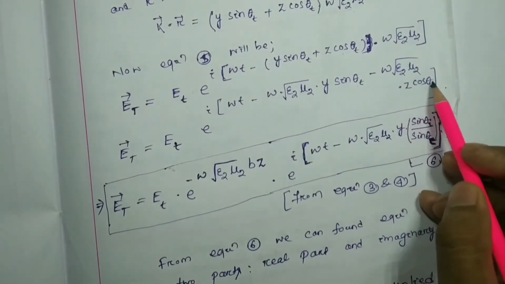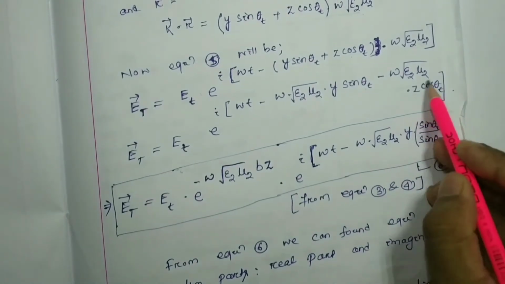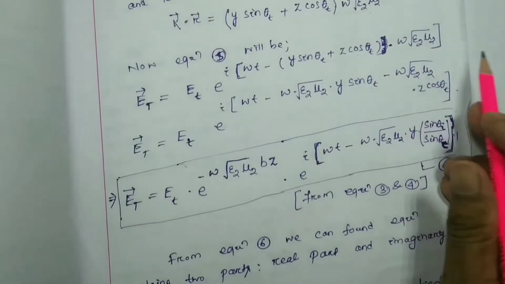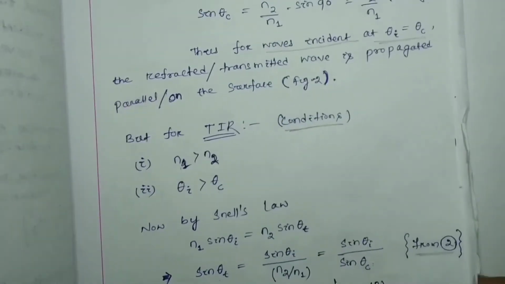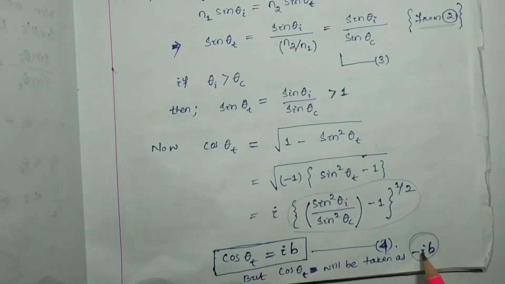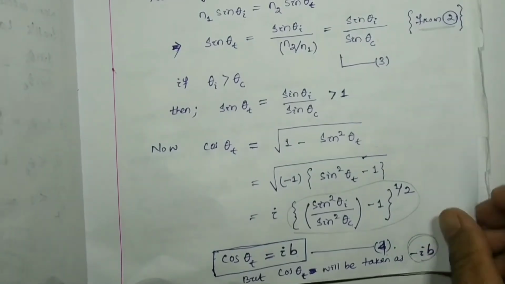Cos theta t is considered as i beta. Here you can understand why we considered this instead of minus i beta. Cos theta t is considered as minus i beta.